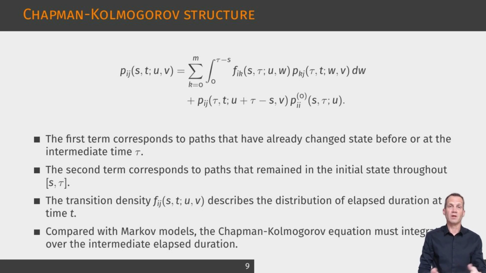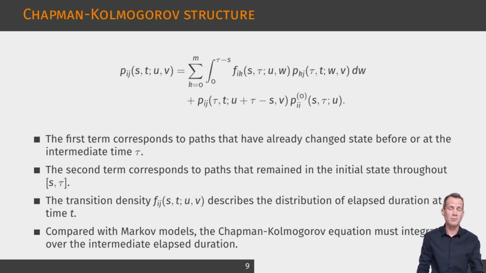The second part describes trajectories that remain in the initial state throughout the first subinterval. In that case, the elapsed duration at the intermediate time is not random. It is the initial duration plus the time already elapsed. This decomposition is fundamental. It separates paths with at least one transition before the intermediate time from paths with no transition before that time.